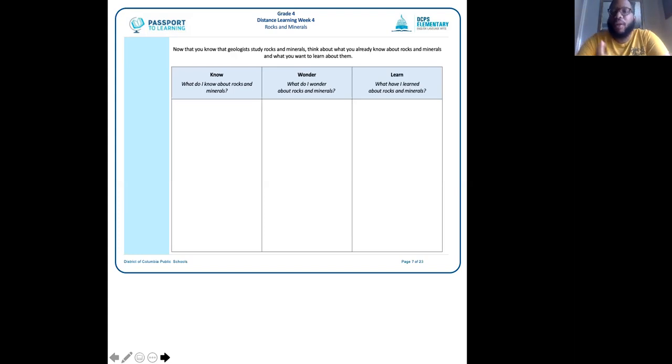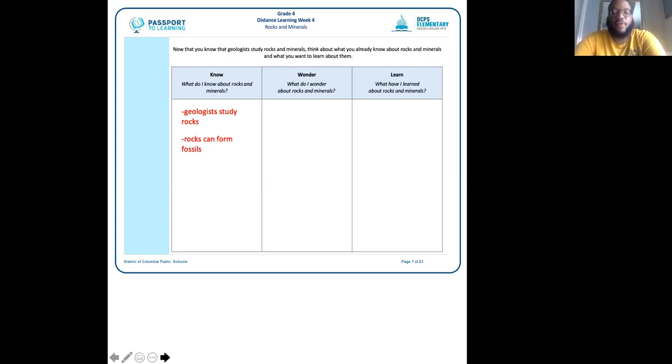All right, so from reading the previous 3 pages, one thing that I do know about rocks and minerals is that geologists study rocks. That was clearly put on the previous 3 pages. Geologists are basically scientists that study rocks. They also study the earth itself, okay? Something else that I know from reading the previous 3 pages are that rocks can form fossils. This was also something that we talked about before we got out of school.